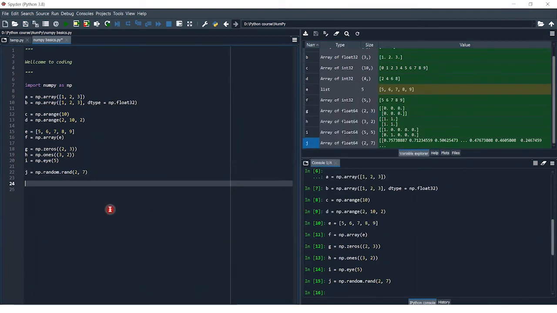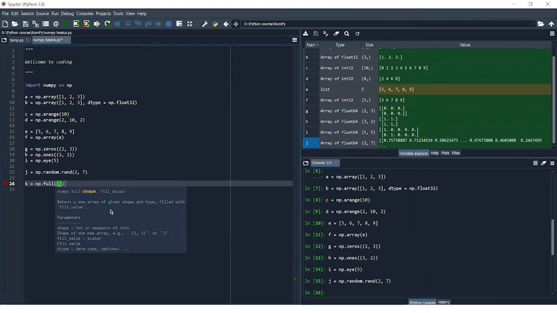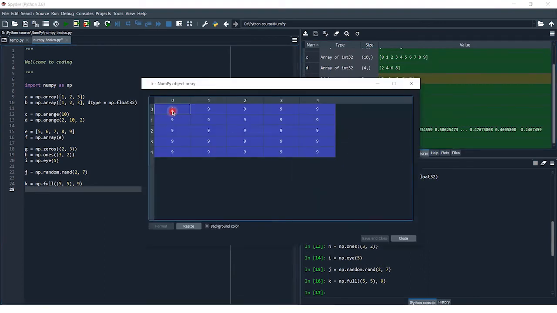If I want a matrix having size something like k is equal to np.full, I just write shape 5 comma 5, but I want all my elements to have the value 9, then I can just type the value 9. And here, as you can see, k has the values 999. The k matrix has all elements as 9 and has the shape 5 comma 5.